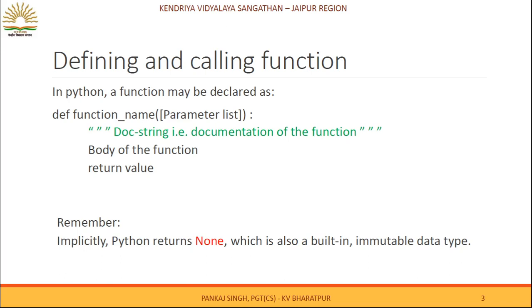Now in Python, how can a person define a function? This is the general syntax. def is a keyword to define a function. Then we write the name of the function, that depends on you, but that should not be a predefined function name, and the function name does not contain any spaces. If you require a space in between, instead of a space you may use an underscore. Then the sign of a function, that is simple brackets, and then inside we may pass a parameter list,